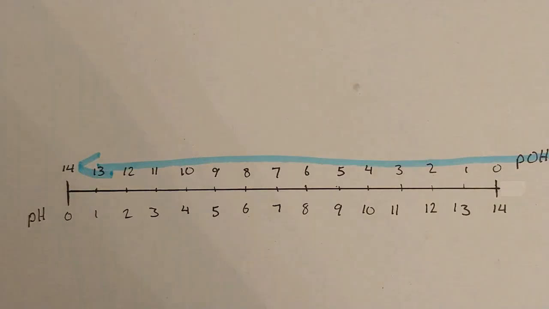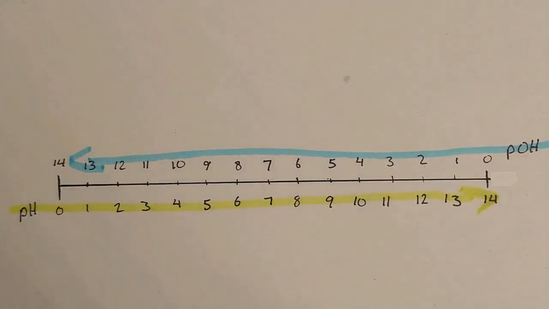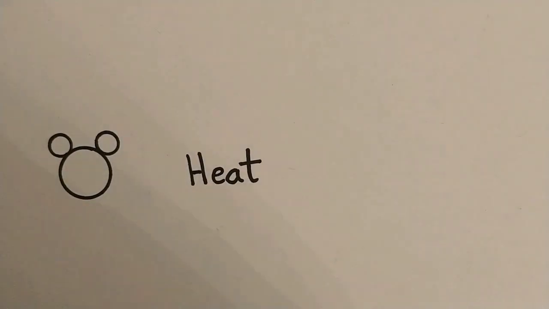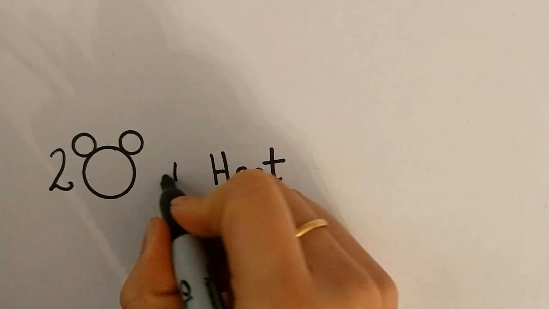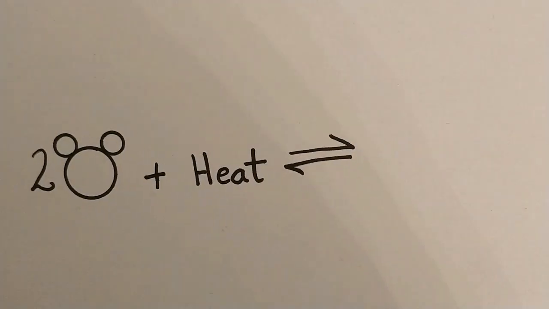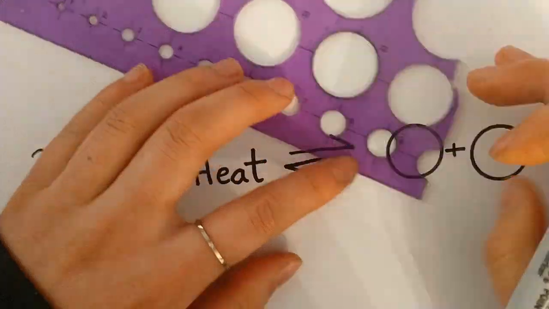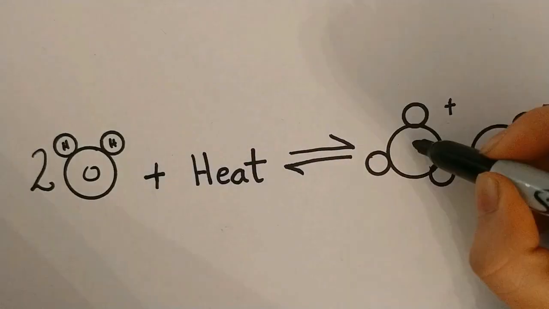You can find the molarity of a substance using the pH by using the negative inverse log button on a calculator. Water is normally a neutral substance that sits at 7 on the pH scale. This means the amount of hydronium ions equals the amount of hydroxide. However, temperature can affect this equilibrium, as adding temperature pushes the reaction towards the products.